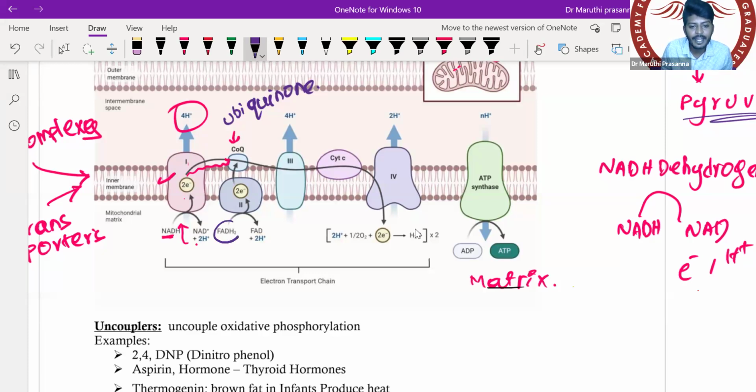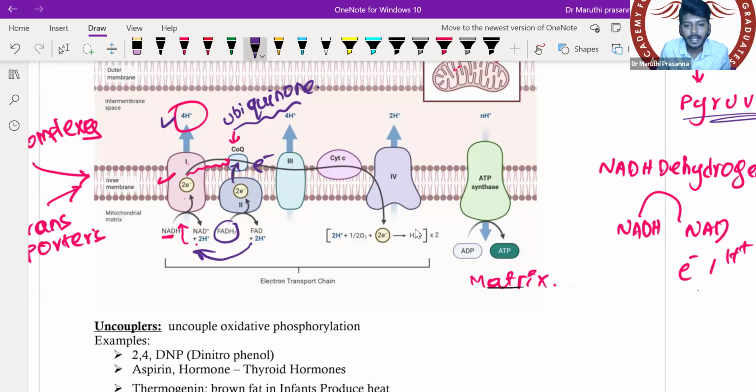It utilizes FADH, forms the hydrogen and electrons, and these electrons are also given to what? Coenzyme Q. So from complex 1 and complex 2, all the electrons are given to ubiquinone, and all the hydrogen will be pumped where? Pumped into the intermembrane space. Okay. From there, all the electrons will go into complex 3.